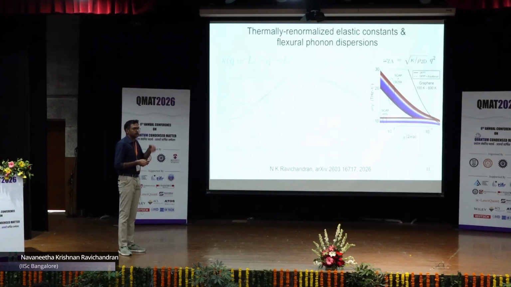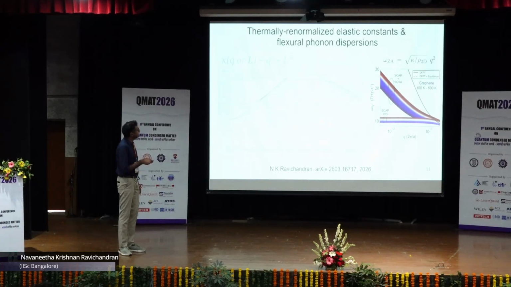And putting these two together, the force constant renormalization from the SCPH framework and the bending rigidity renormalization from the SCSA framework, we see that using only the SCPH framework, we retain the quadratic form of the dispersion at small q, but introduce a temperature dependent renormalization. Blue is cold, red is hot, 100 to 1000 Kelvin.